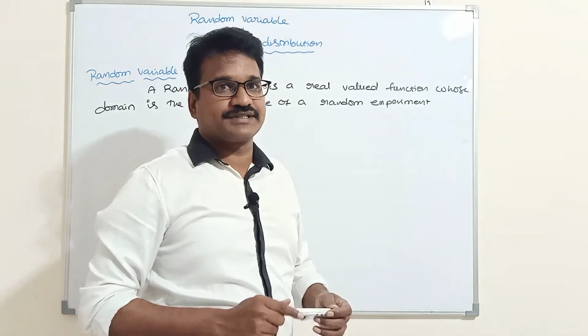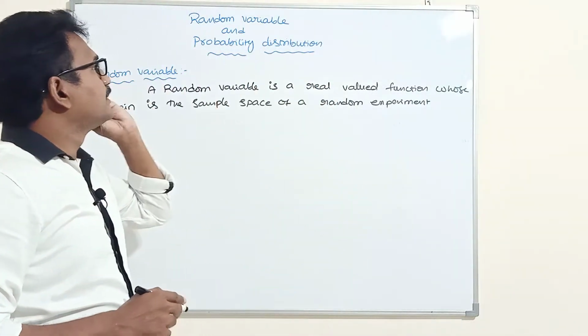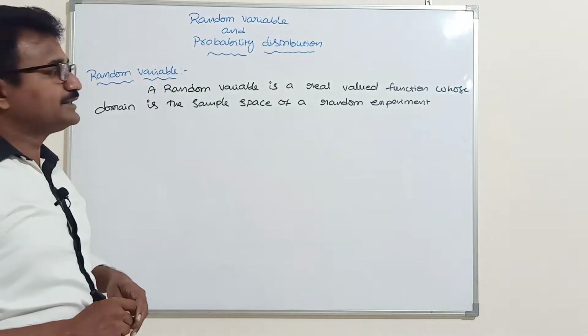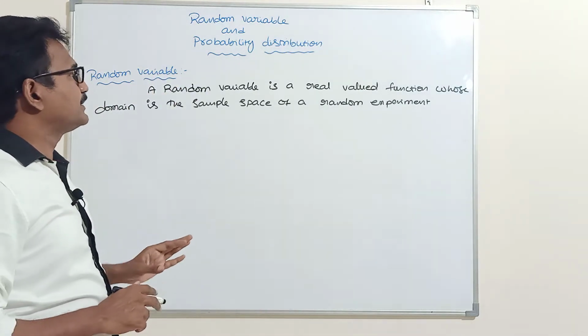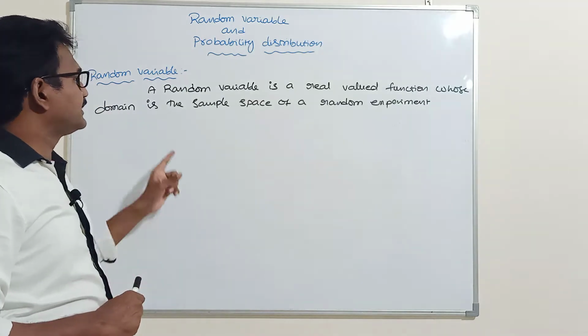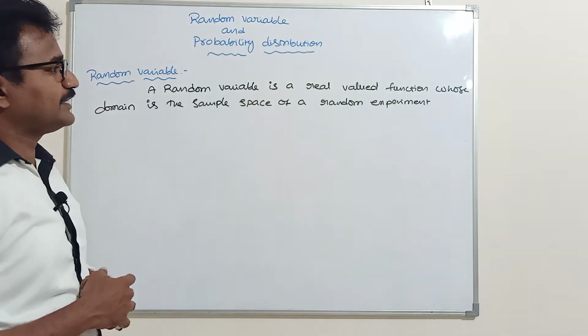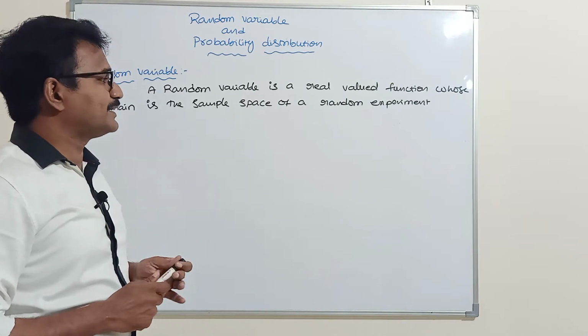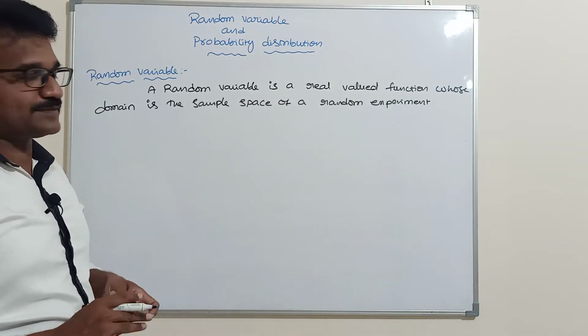Today we are going to discuss a new topic, random variable and probability distribution. What is a random variable and what is probability distribution? First of all, I am taking random variable. A random variable is a real valued function whose domain is the sample space of a random experiment.